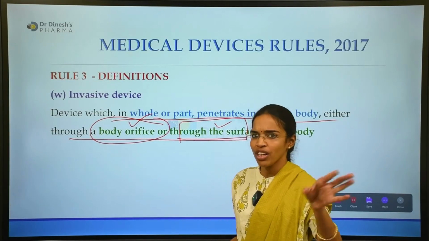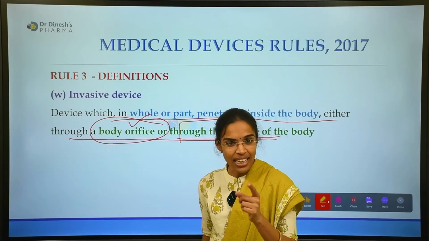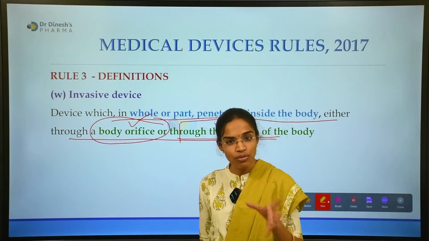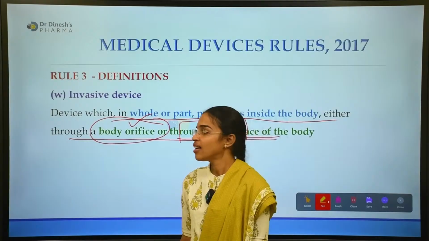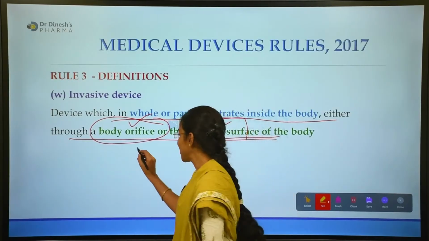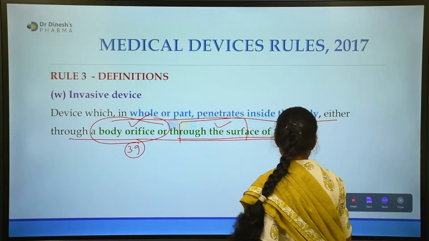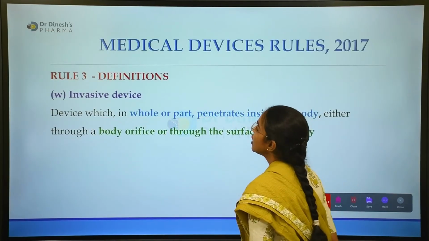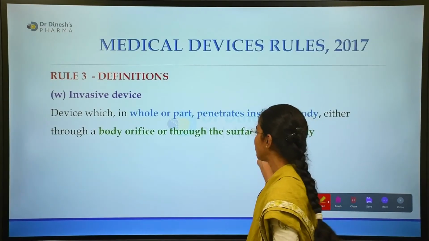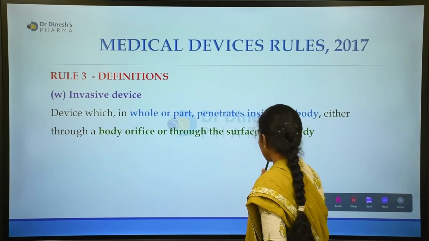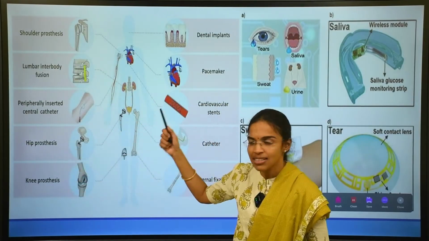So what is a body orifice? We have also discussed this in our previous class in detail, what the various types of body orifices are, and it was mentioned in 3G. Yeah, so this is about an invasive device. So what all are considered as invasive devices? Yes, these can all be considered as invasive devices.